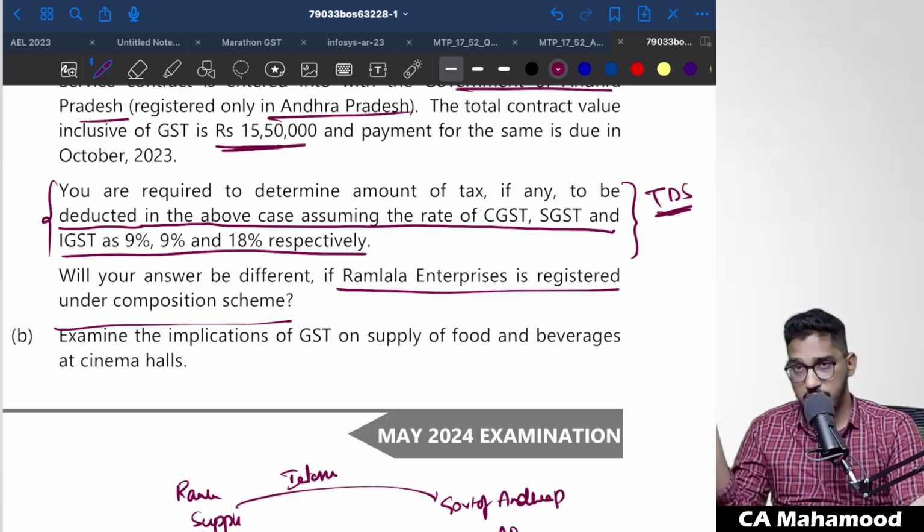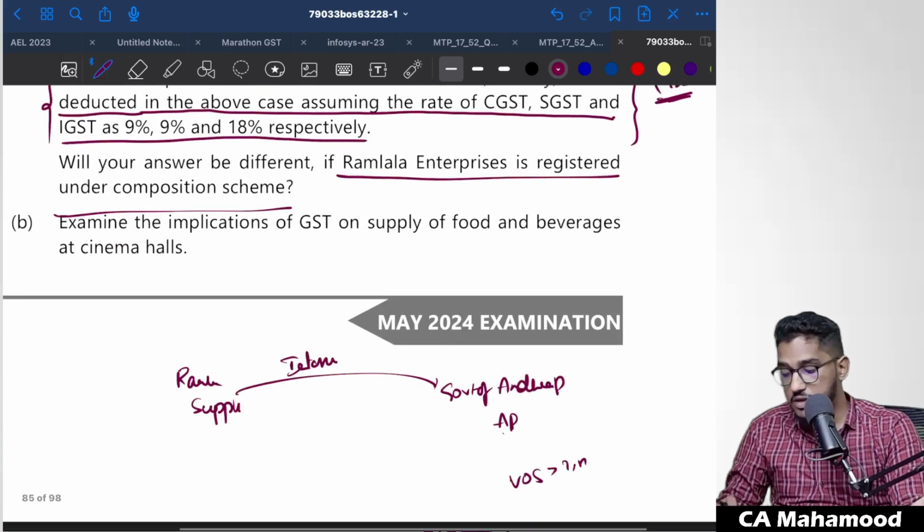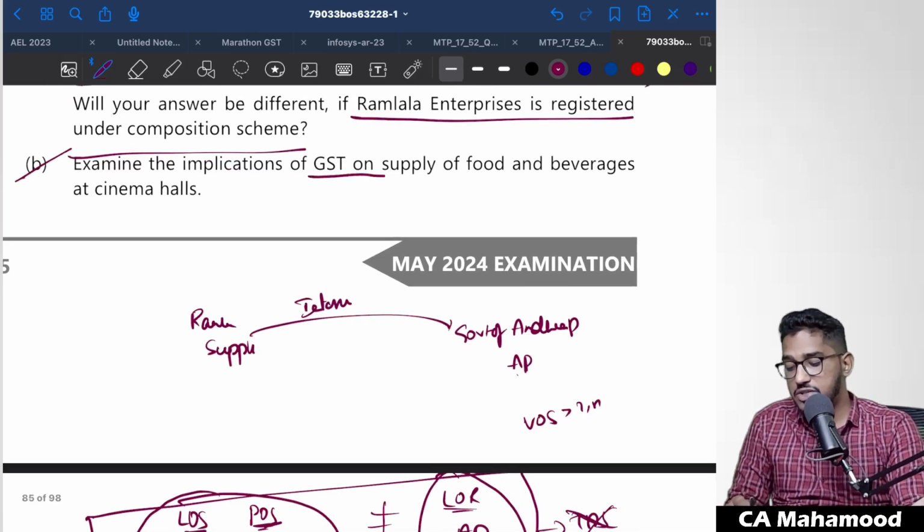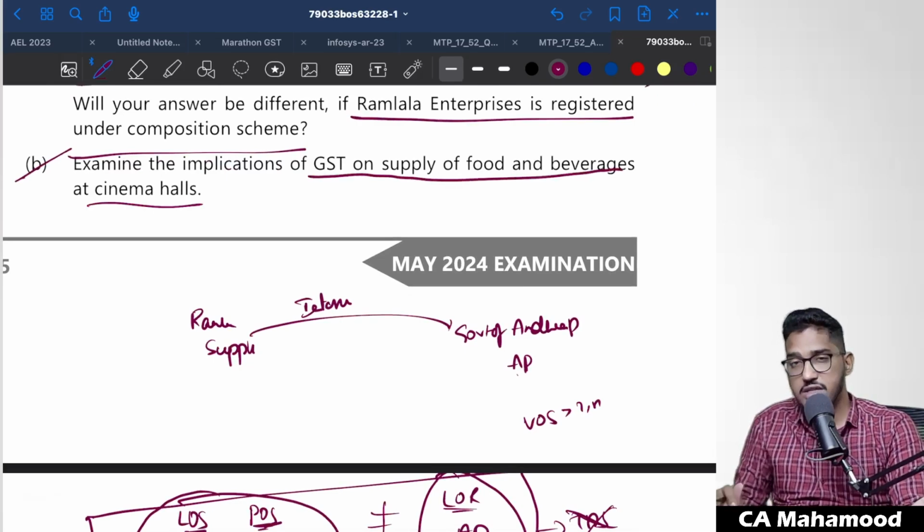Our answer is going to remain the same. Next one. One more question is there, one more last question. Examine the implication of GST on supply of food and beverages at the cinema halls.